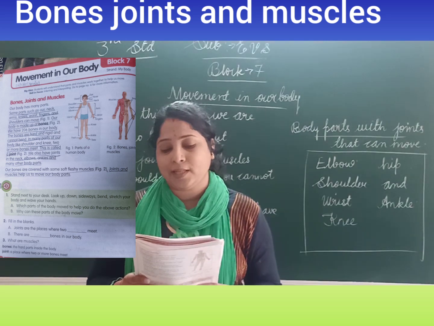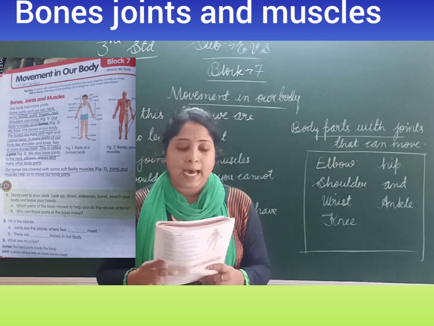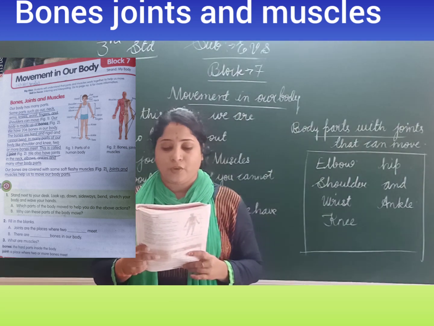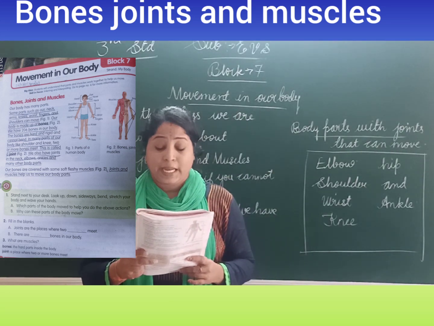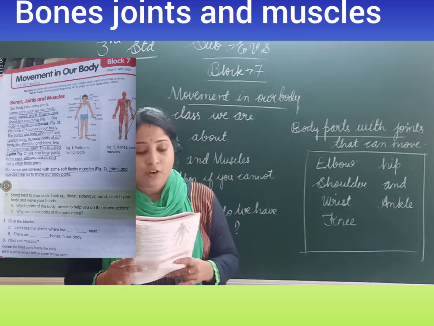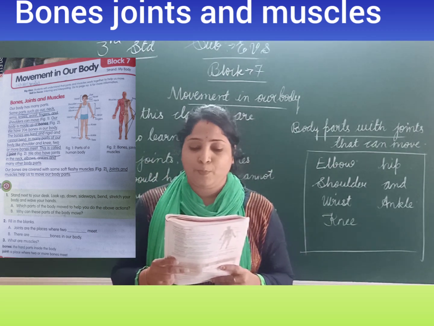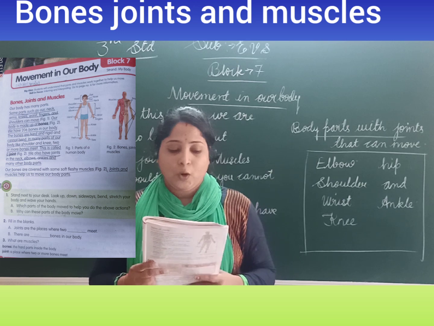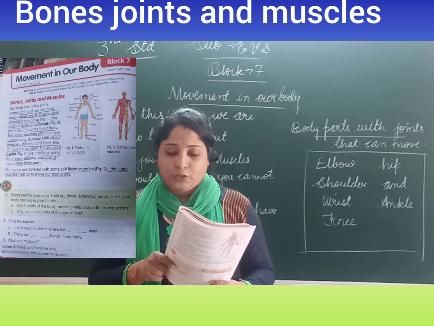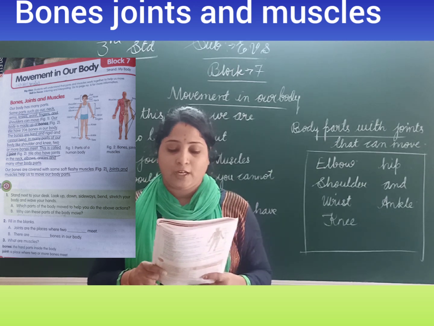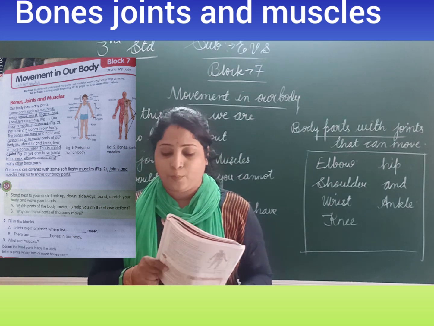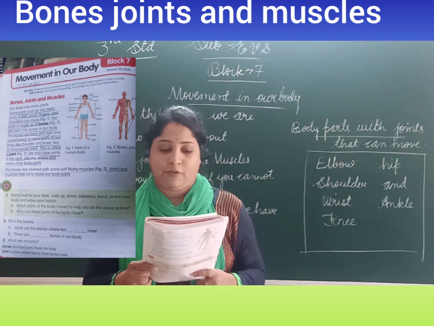Some parts such as our neck, arms, knees, waist, fingers and shoulders can move. In figure 1 you can see our body is made up of bones. You can see it in figures 1 and 2, parts of a human body, and bones, joints and muscles.